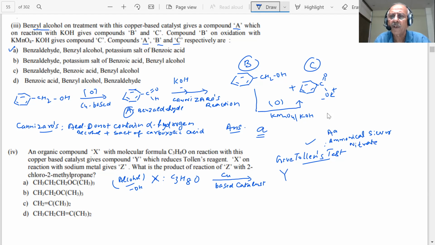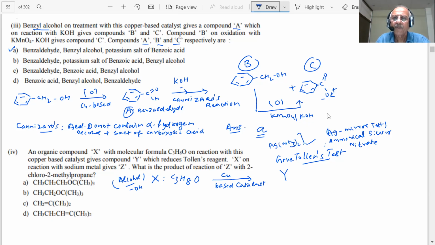You are aware, you have done the silver mirror test in the chemistry lab, students. What complex is used in this case? You are aware of the complex. Ammoniacal silver nitrate. What is the complex which does this reaction? [Ag(NH3)2]+.